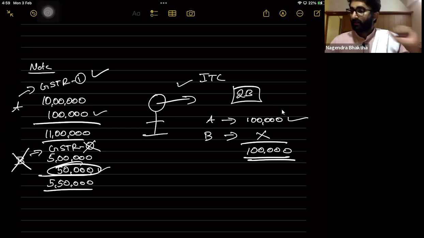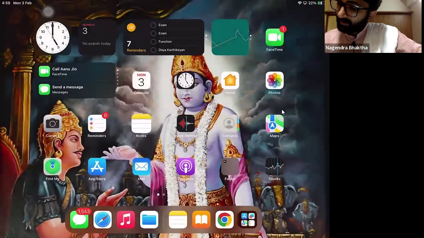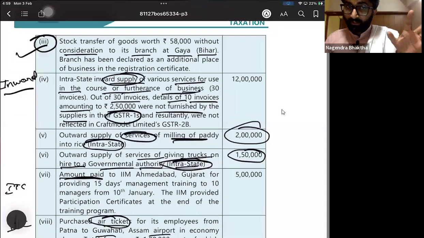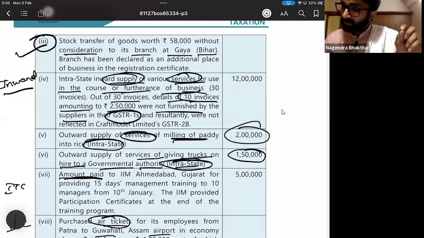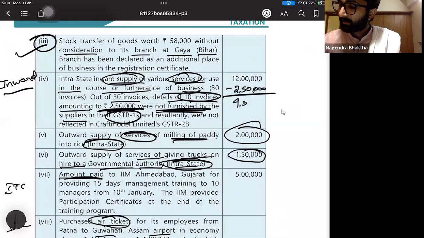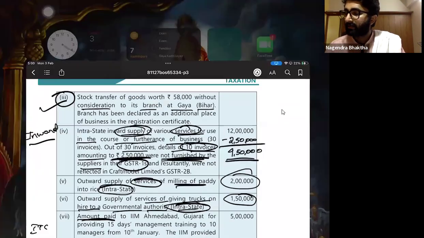Okay, keeping this in mind, now we'll see what is given here. Inward supply of various services are taken, for which 30 invoices were there. Details of 10 invoices amounting to 2,50,000 were not furnished. That means I cannot take 2,50,000. So 12 lakh minus 2,50,000, that means I can take only 9,50,000. I can take ITC for 9,50,000 for this service. So very simple here.